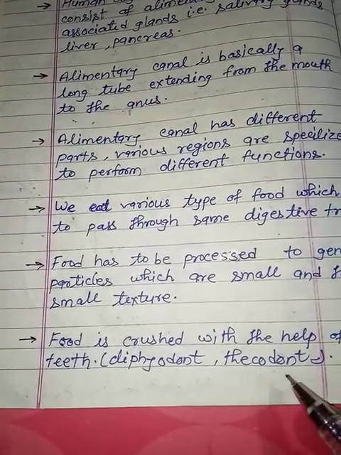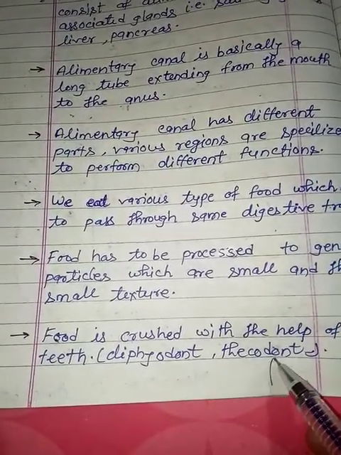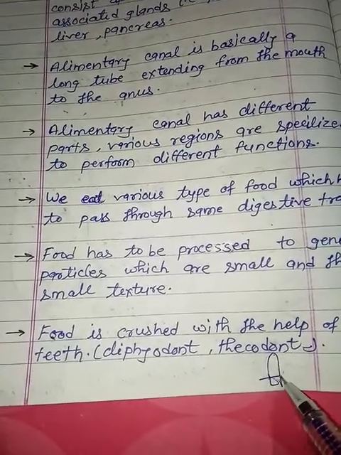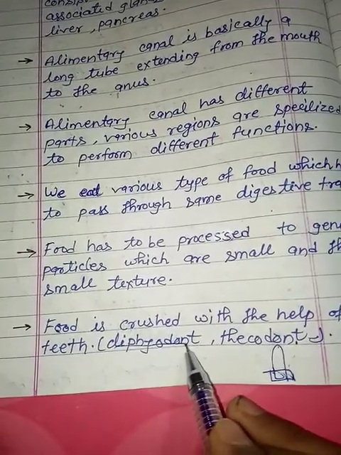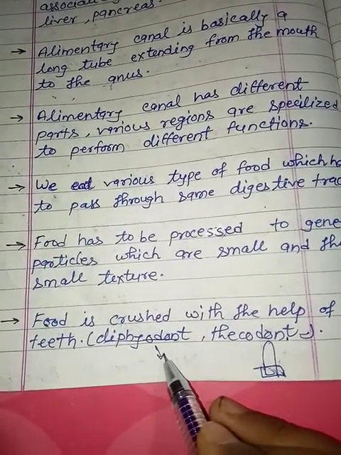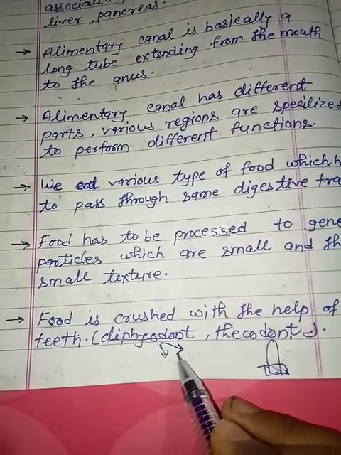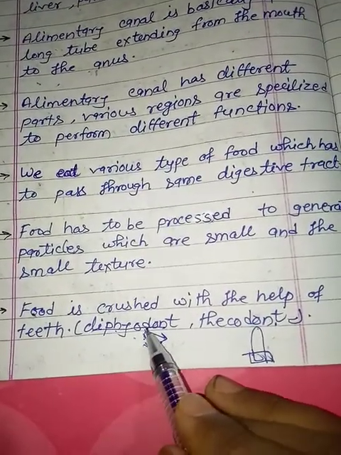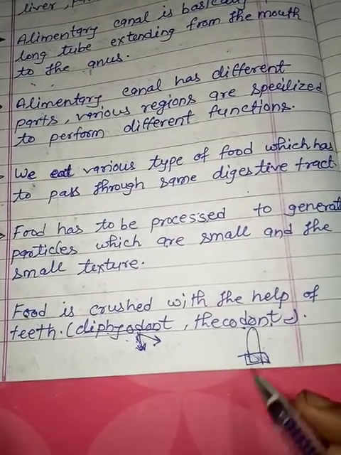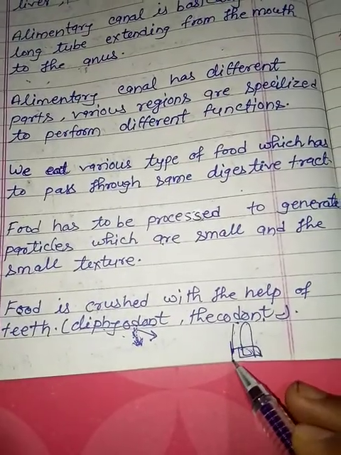What do we mean by thecodont? The teeth are inserted in the jaw, and that is called thecodont. Clear? So diphyodont means two types of teeth, milk teeth and permanent teeth, formed in human beings, and thecodont means the teeth are inserted in the jaw.